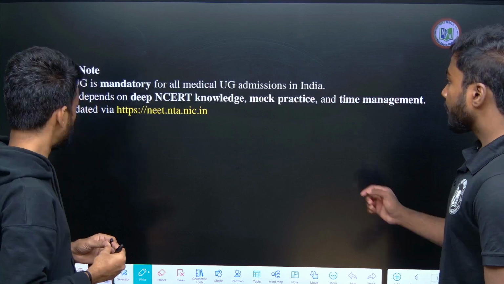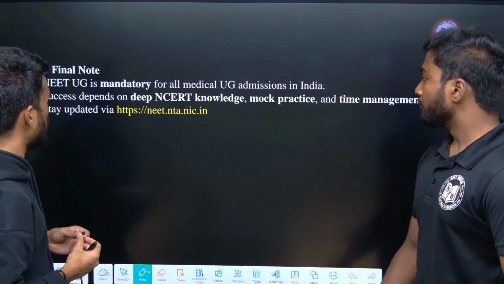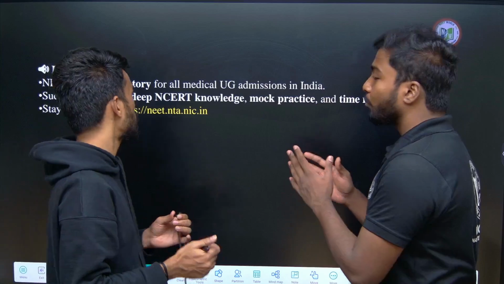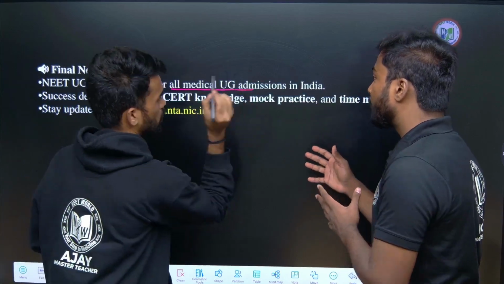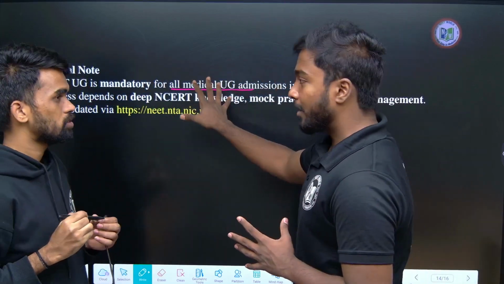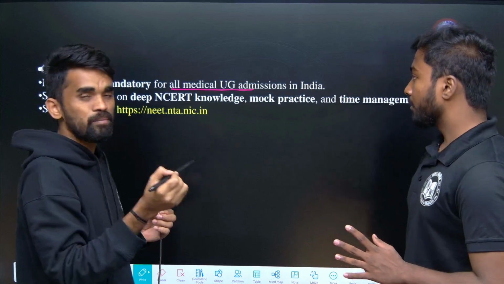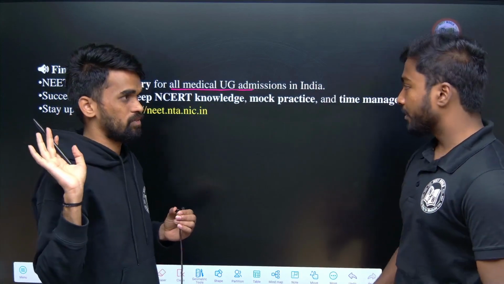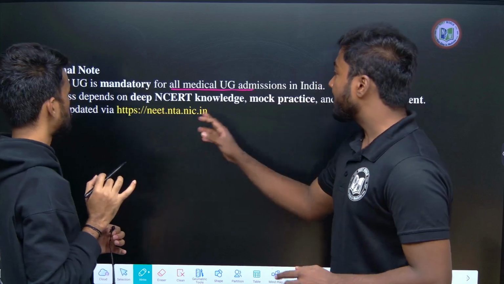What is the final note we can give here? NEET UG is mandatory for medical, as we saw in the first slide itself. In order to take admission to a medical course in India, NEET UG is mandatory for everyone. Success depends on NEET NCERT knowledge.